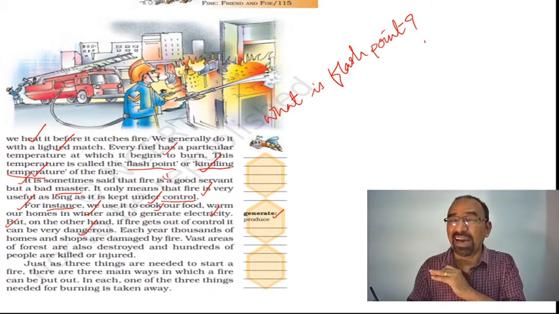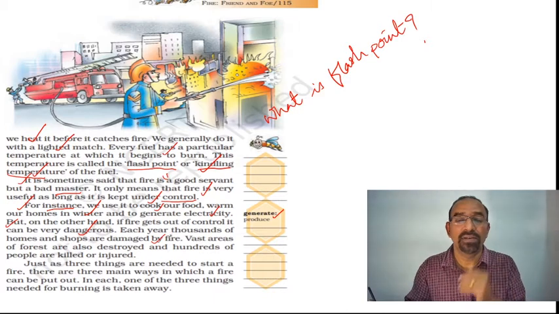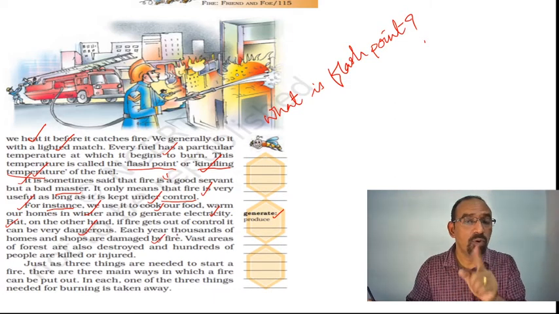It will burn everything. Each year, thousands of homes and shops are damaged by fire. We learn from the media that each year thousands of homes and shops are burned in fire.